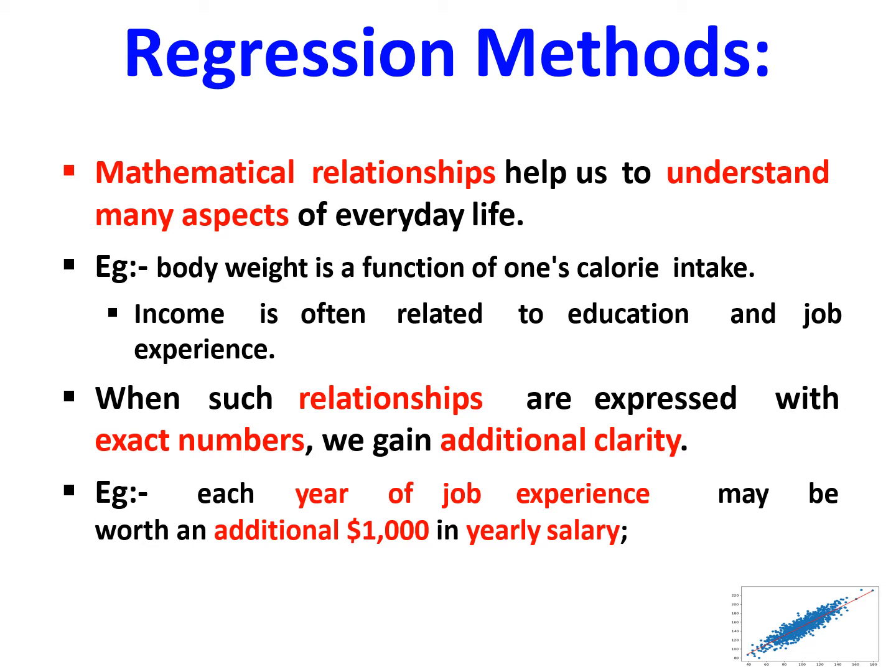So when such relationships are expressed in exact numbers, we gain additional clarity. For example, each year of job experience may be worth an additional $1,000 in yearly salary. So this type of description will give an idea that there should be a relationship between the salary and the experience of the person.